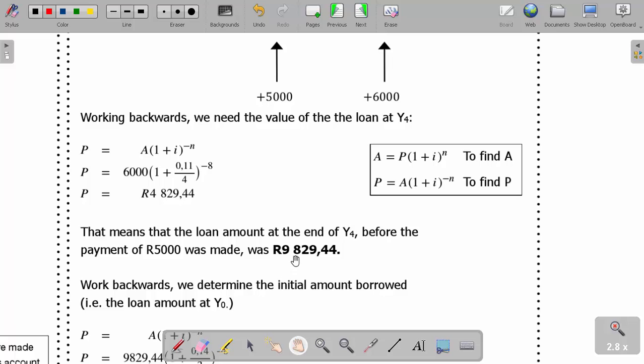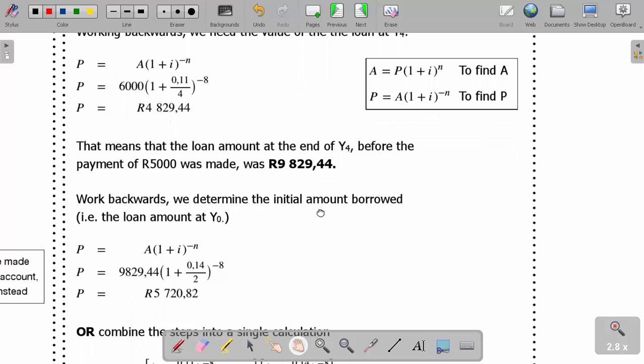It was 9,829.44. Then somebody can say, how do you get it? I simply add 5,000 plus this, which gives me 9,829.44. Now from there, again you work backwards to determine the initial amount borrowed.